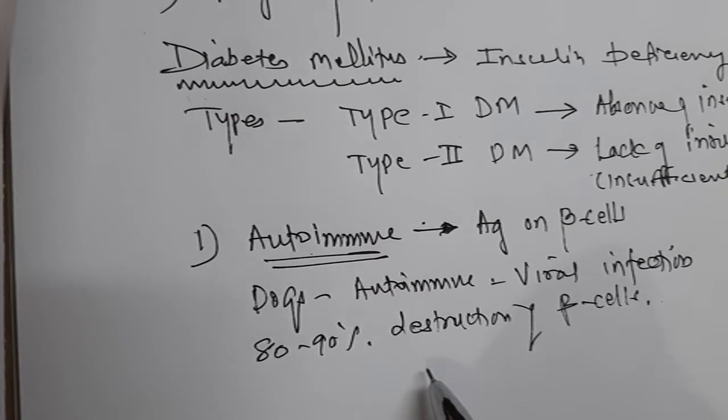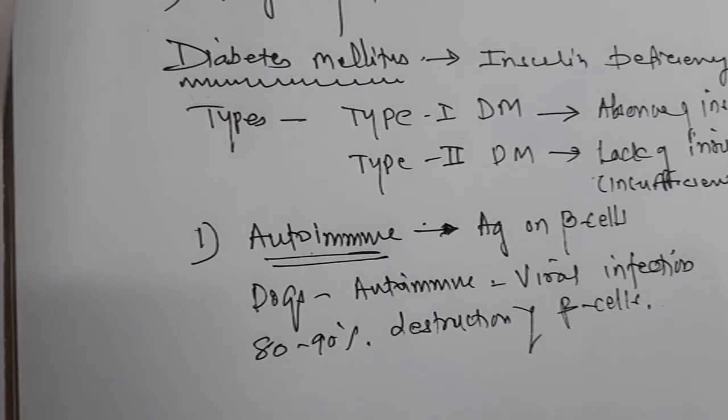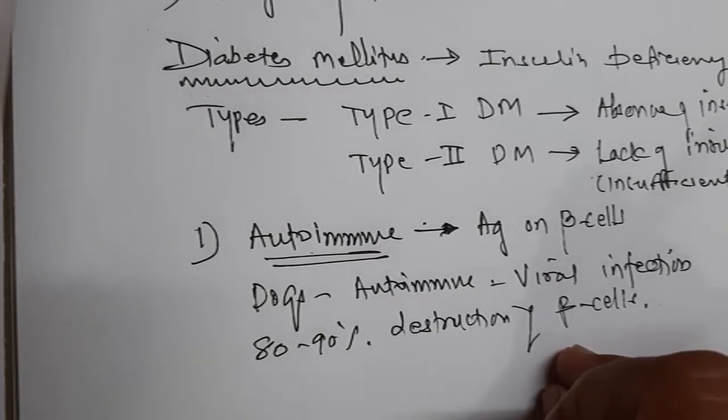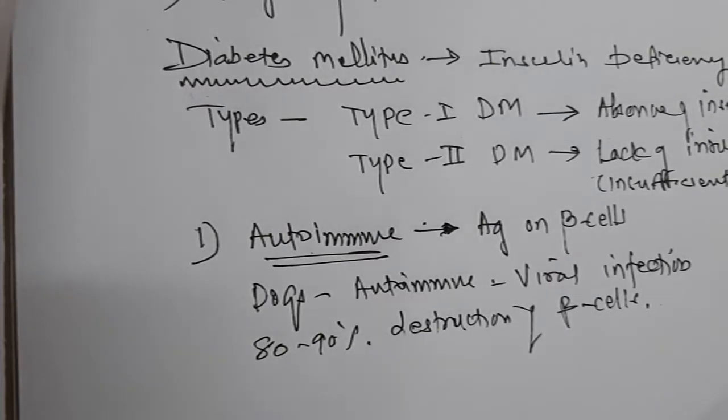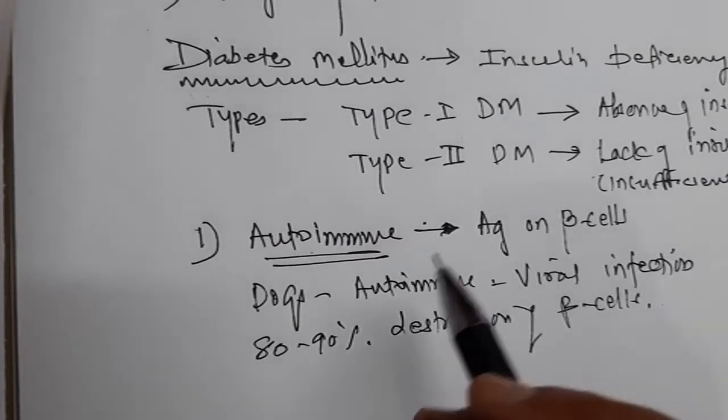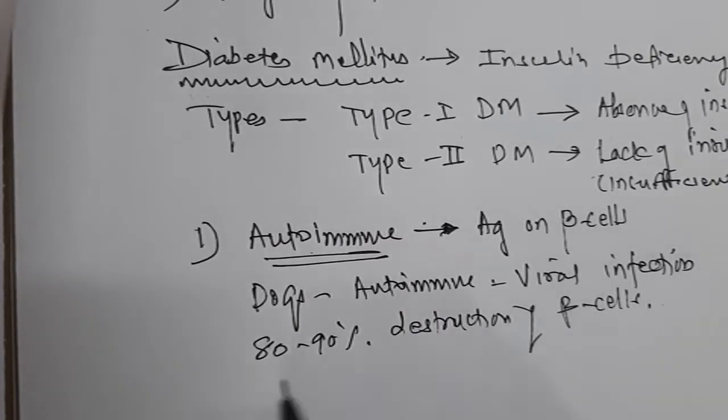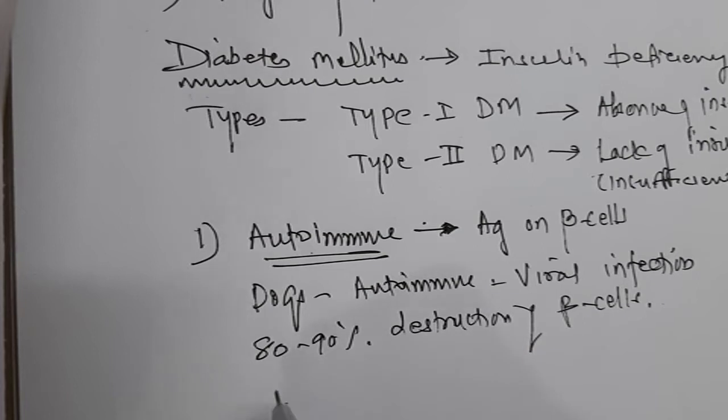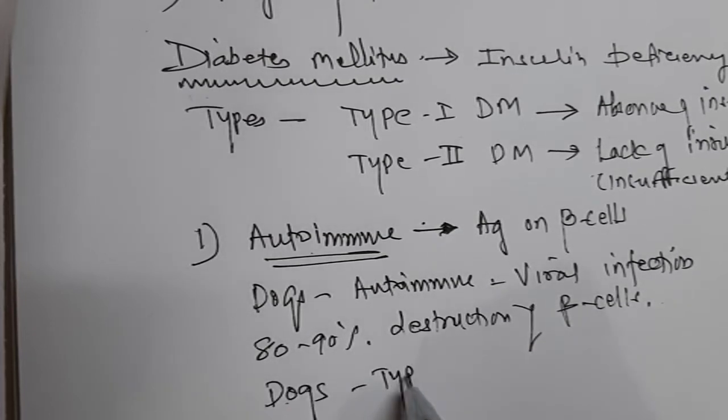Now in dogs, the diabetes mellitus signs, symptoms and pathology are similar to those of human beings. The only thing is that it is more type 1 diabetes mellitus. So in dogs there is type 1 diabetes.